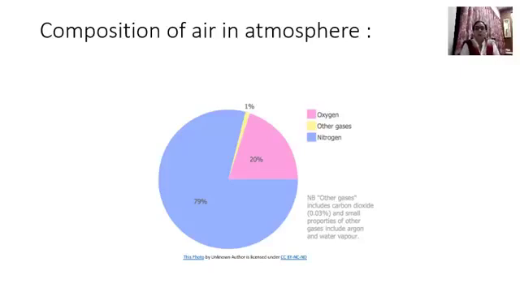So children, you have followed: 79% of the Earth's atmosphere consists of nitrogen, which is the most, and 20% is oxygen, and 1% is a mixture of carbon dioxide, water vapor, and some other gases.